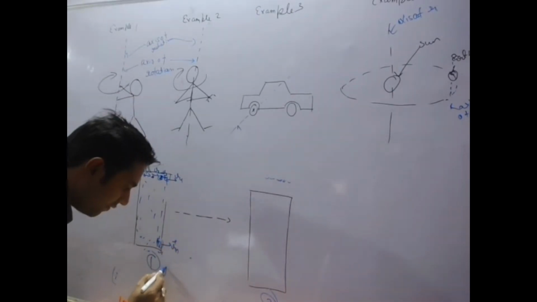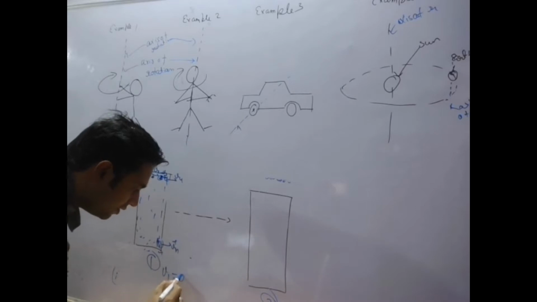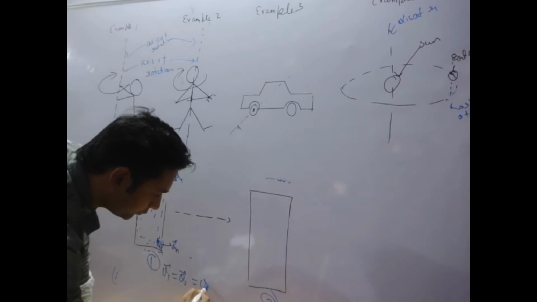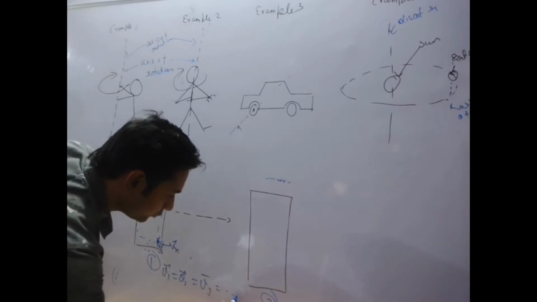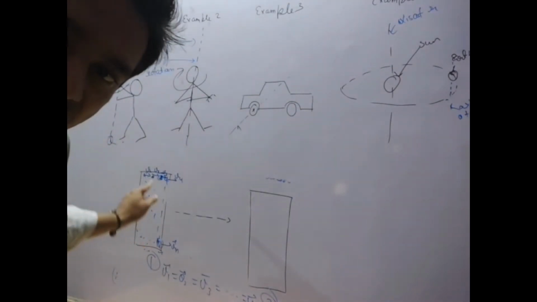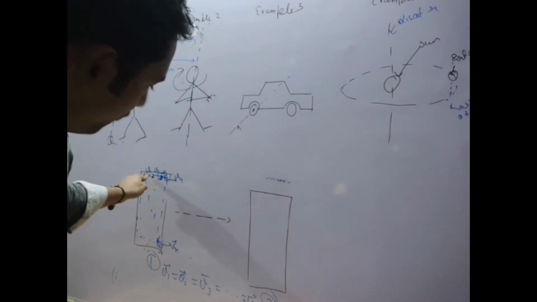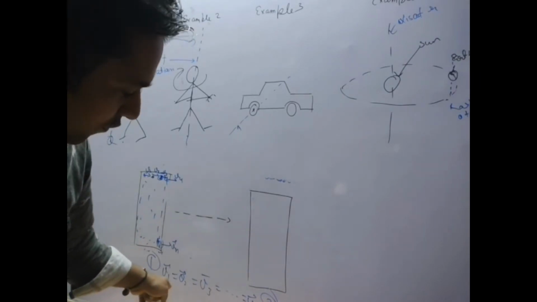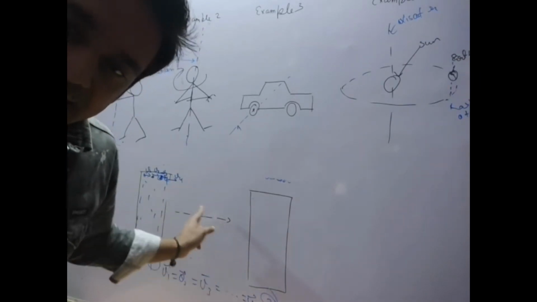So the velocity will be equal. This means that v1 equals v2 equals, and so on, up to the nth particle. Therefore, the velocity of each particle is the same at an instant of time.